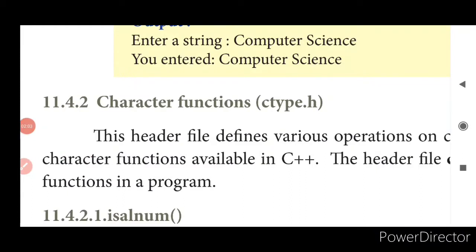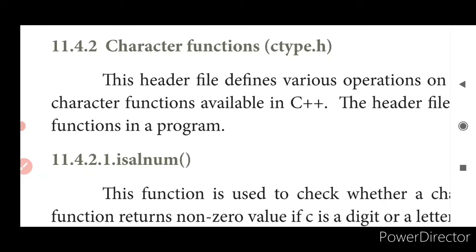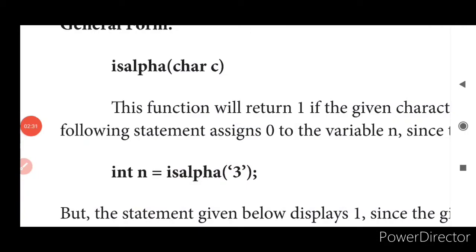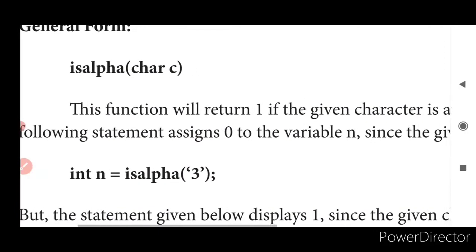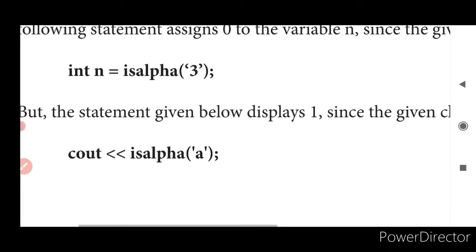Then we got into character functions. What are character functions? The ctype header file will be included along with your iostream header file and stdio header file. We will include the ctype header file also. As we include this header file, we will be capable of using isalnum. This isalnum checks whether it is an alphabet or a number. We checked all that in the previous class itself. isalpha is used to check whether it is an alphabet. It returns 1 if it is an alphabet, and returns 0 if it is a number.